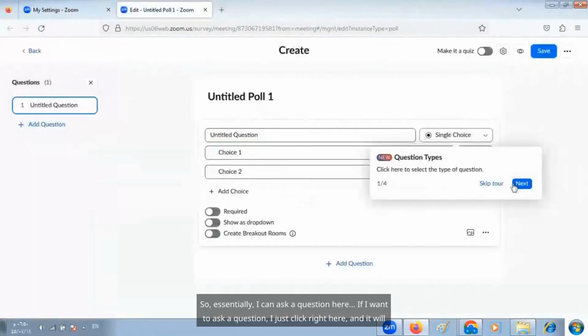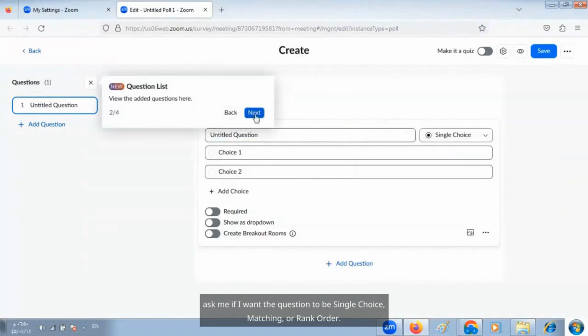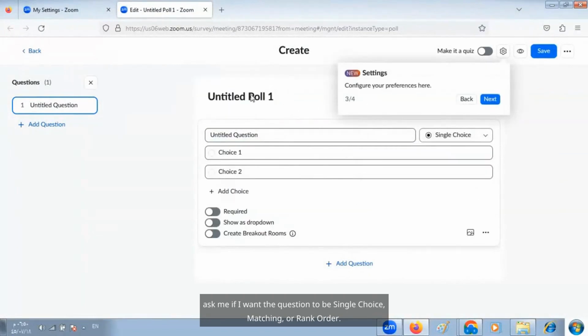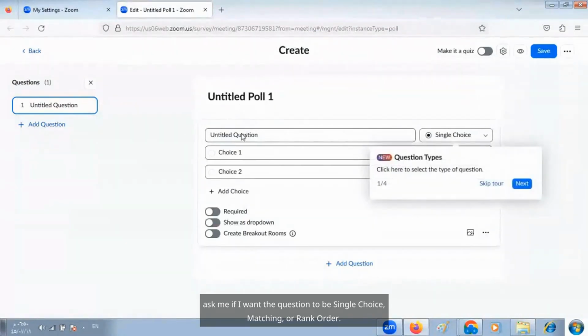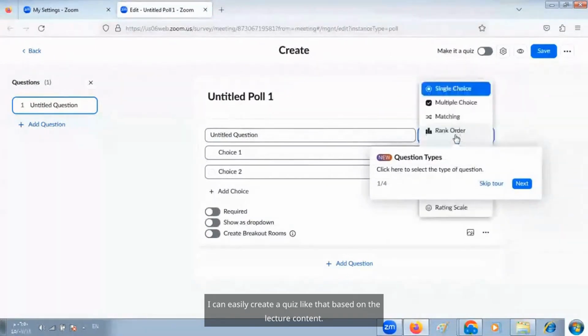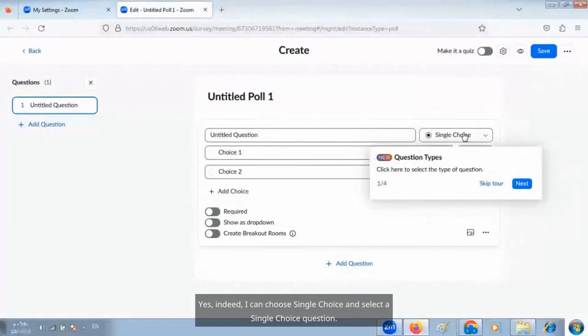So essentially I can ask a question here. If I want to ask a question, I just click right here. And it will ask me if I want the question to be single choice, matching, or rank order. I can easily create a quiz like that based on the lecture content. Yes, indeed. I can choose single choice and select a single choice question.